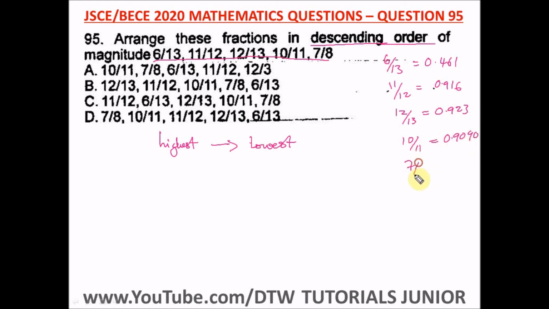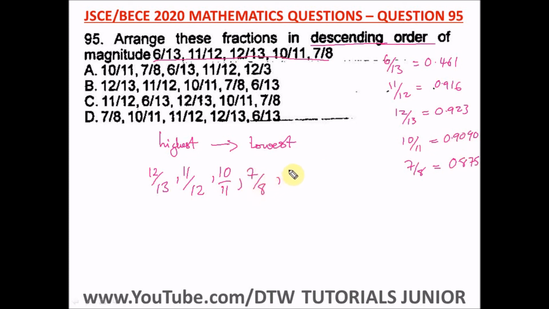And 7/8 is equal to 0.875. So we now arrange from the highest to the lowest. The highest here is 12/13. Next is 11/12. Next is 10/11. Next to what?